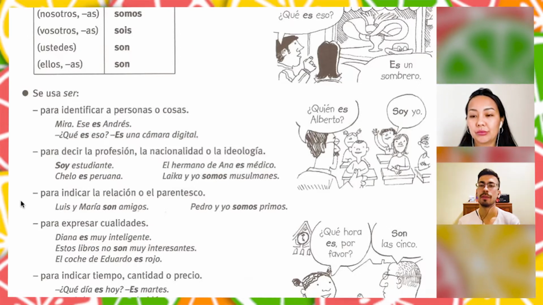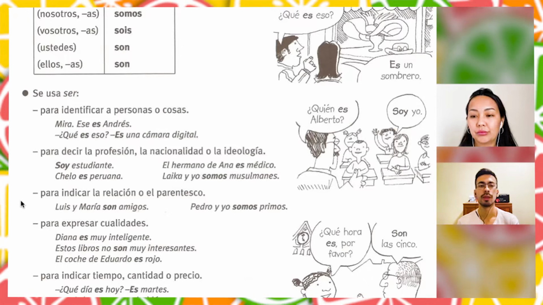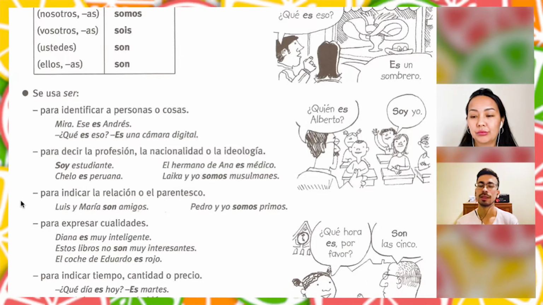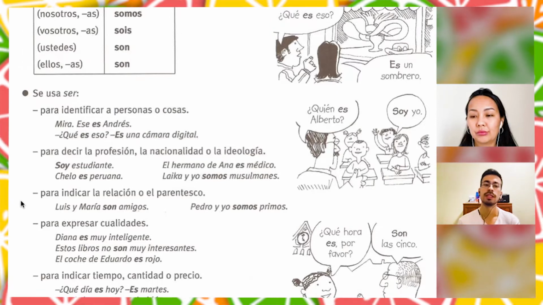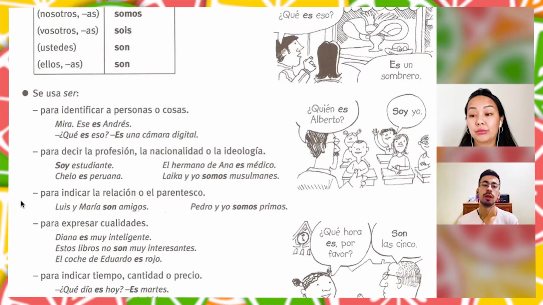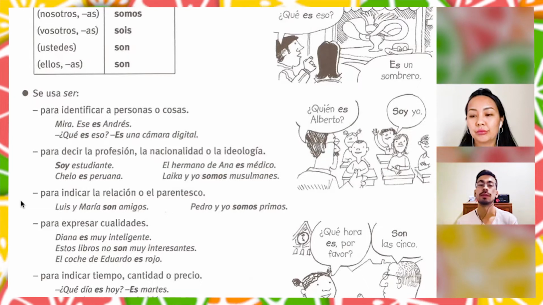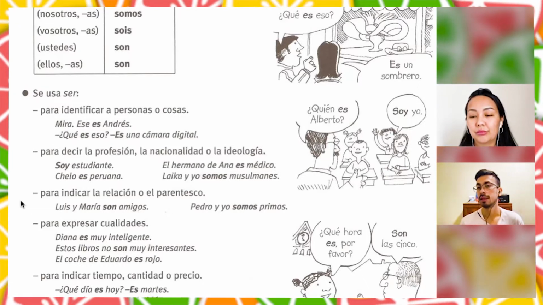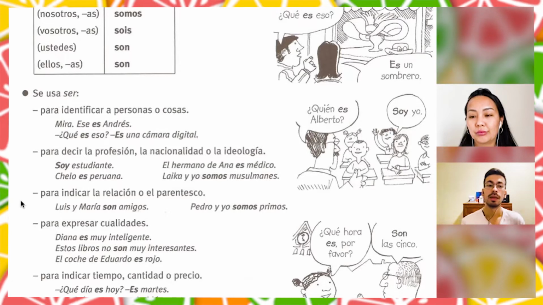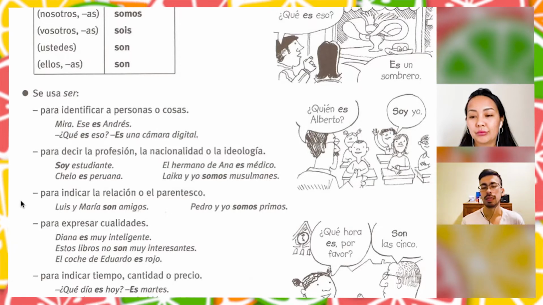So, for example, when we want to talk about qualities, that you are beautiful, intelligent, and so on, we will also use this verb, right? Diana es muy inteligente. Diana is very intelligent.